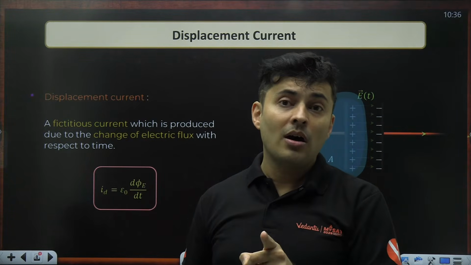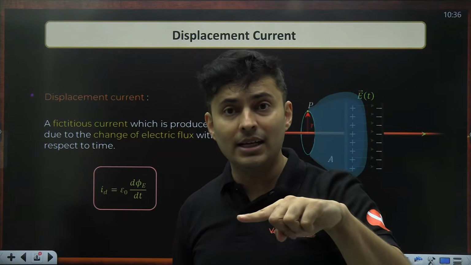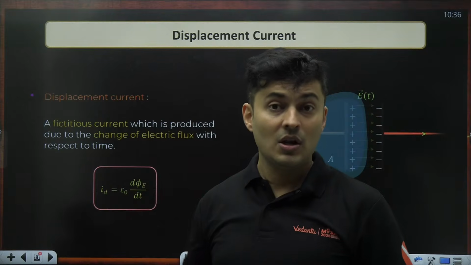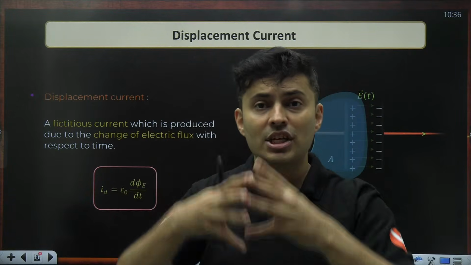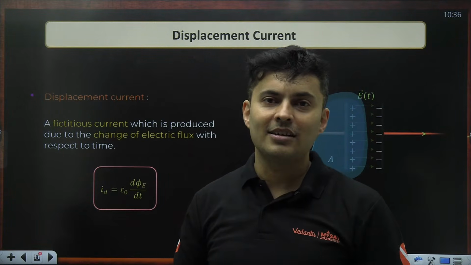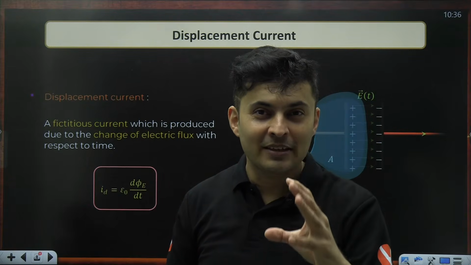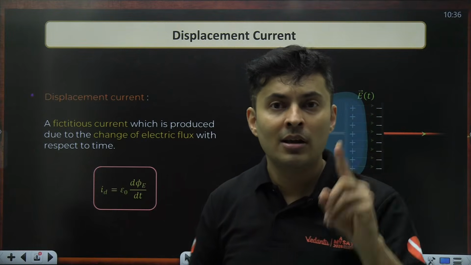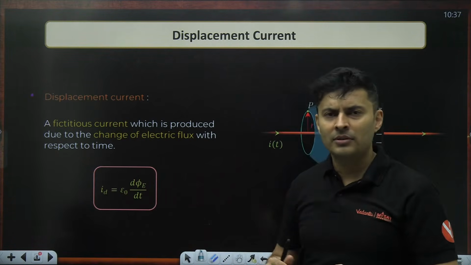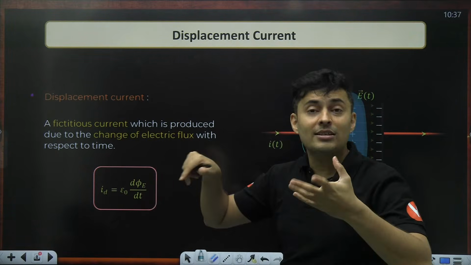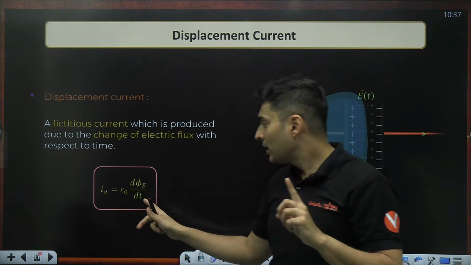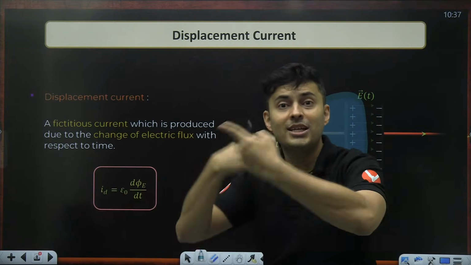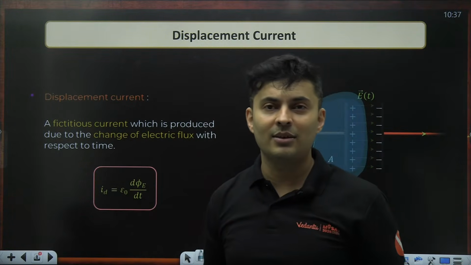Remember, Faraday's law was EMF is d phi by dt magnitude wise, but that phi was magnetic flux. So when magnetic flux changes, it produces electricity. That was Faraday's law. This is exactly opposite. When electric flux changes, that is producing current, which in turn produces magnetic field.